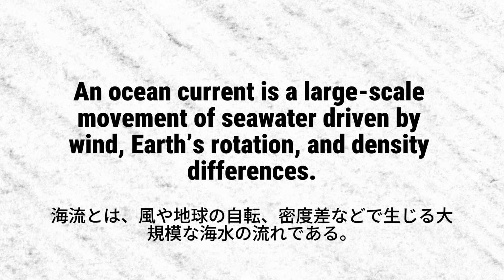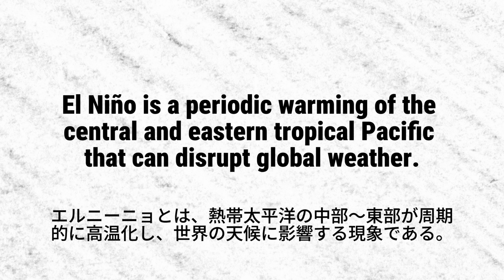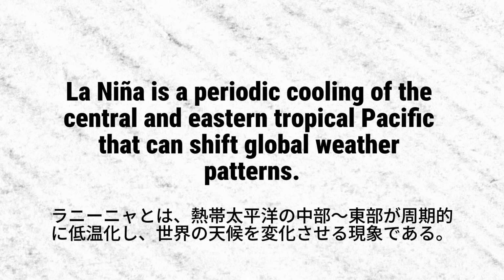An ocean current is a large-scale movement of seawater driven by wind, Earth's rotation, and density differences. El Niño is a periodic warming of the central and eastern tropical Pacific that can disrupt global weather. La Niña is a periodic cooling of the central and eastern tropical Pacific that can shift global weather patterns.